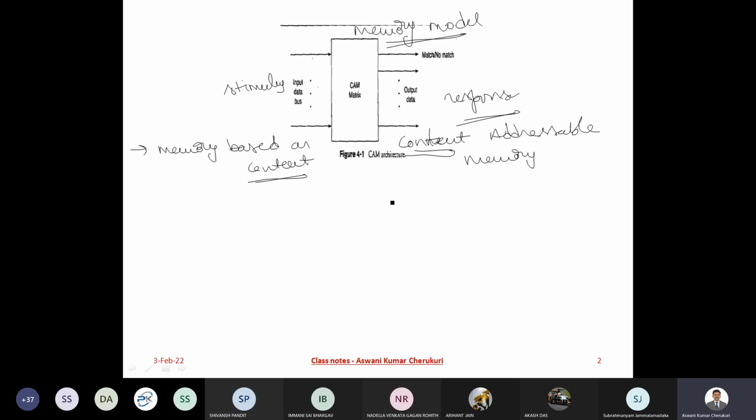So we are thinking about memory models that deal with the content, not with the address. That's the reason why the models we are going to discuss, the pattern association models, are all basically content addressable.